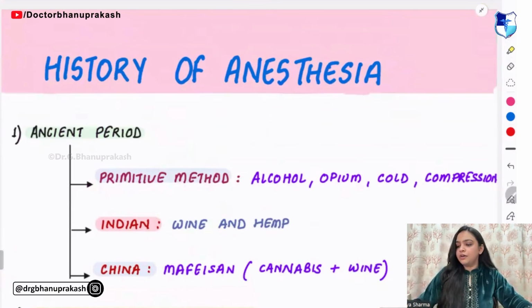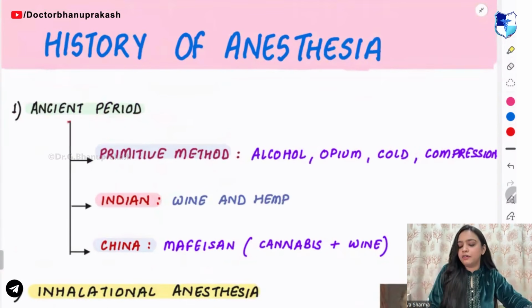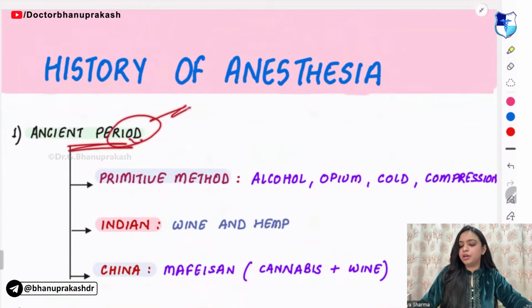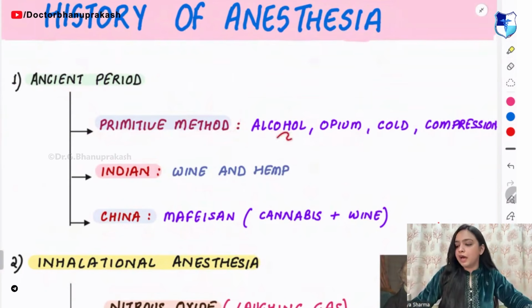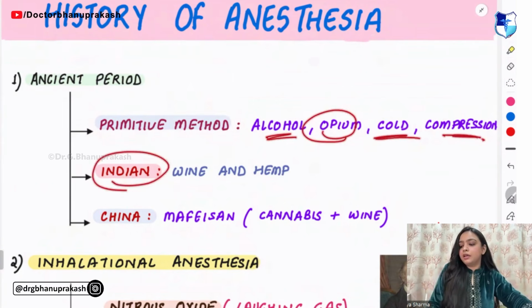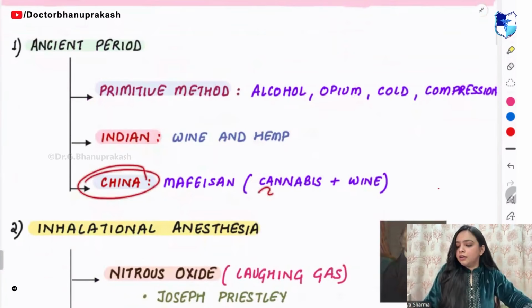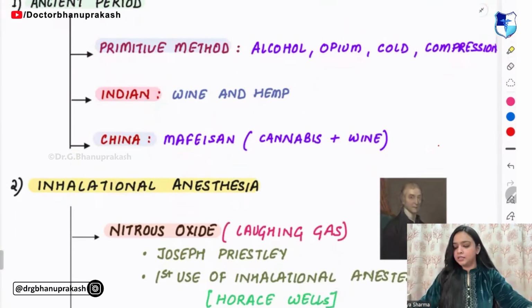First thing that you have is history of anesthesia. In the history of anesthesia, you have the first period, that is your ancient period. In ancient period, the first method is primitive method. In primitive method, we use alcohol, opium, and cold compressions. In the Indian method, we use wine and hemp. Then you have the Chinese one, in that you have the cannabis as well as the wine.